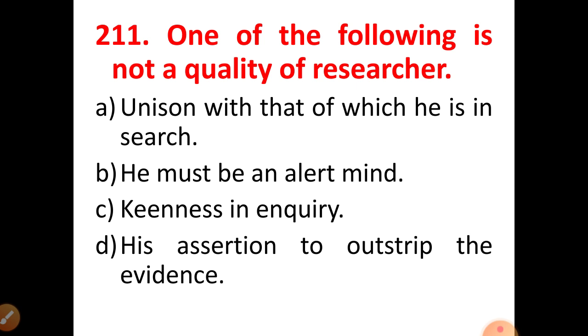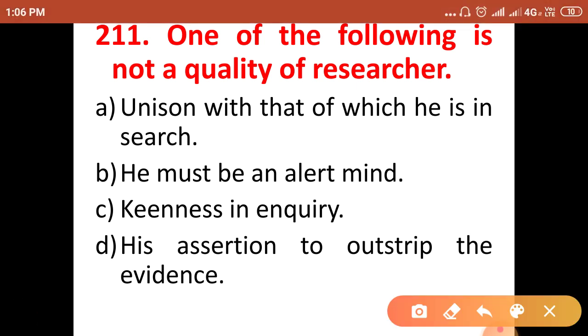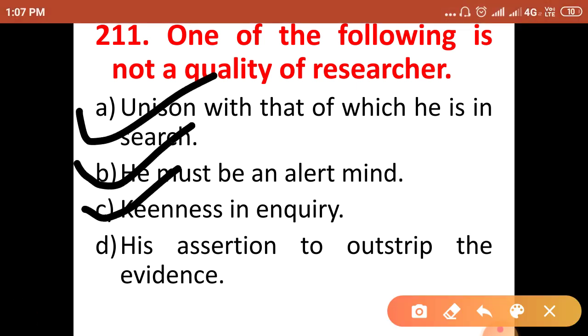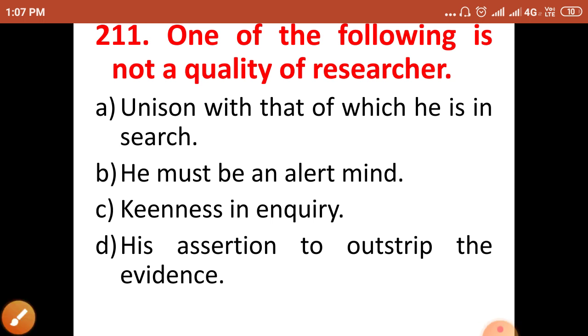Option B is he must be an alert mind. So a researcher should have an alert mind and keenness in inquiry. That means willingness in inquiry for the research. A researcher should have the willingness in inquiry for the research. So options A, B, and C are all qualities of a researcher. But option D, his assertion to outstrip the evidence, is not the quality of a researcher. So option D will be the correct answer.